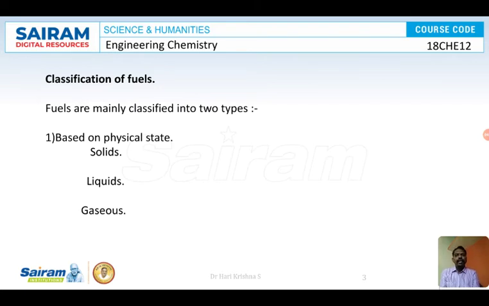Liquid fuels: your petrol, diesel, kerosene, all are liquid fuels. Gaseous fuels: your LPG, your natural gas, all these are gaseous fuels. So what is natural gas? You know that when you dig a well, that is a petroleum well.